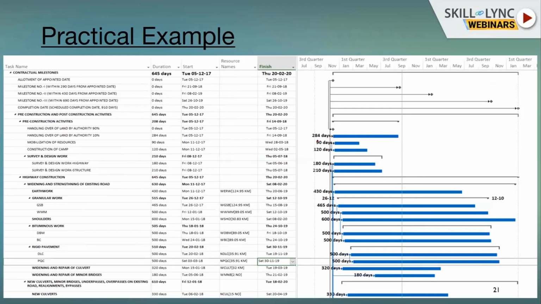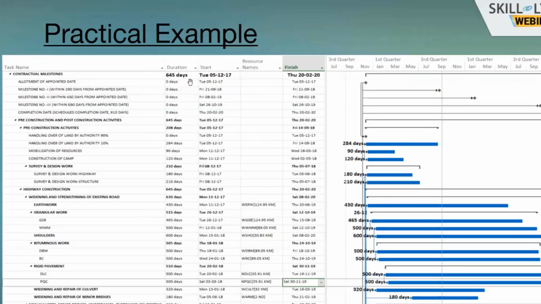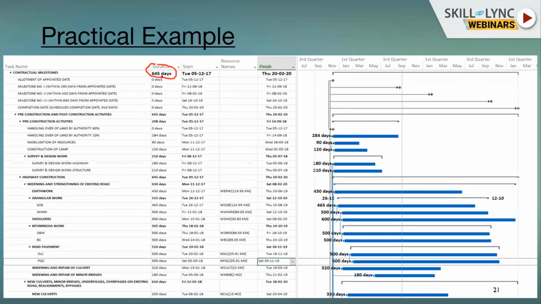We need to understand it. These are basically planned in a software. I will describe it to you later on. So basically what we need to do is finalize, using this technique, how much duration our project is going to take. Suppose in this example, my project is going to be of 645 days starting from 5/12/2017, which has been done now.